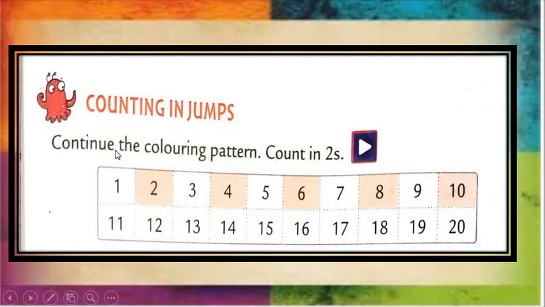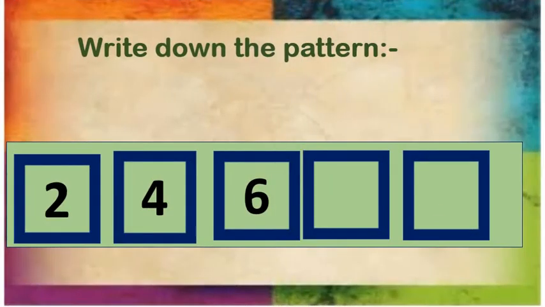Counting in jumps. Continue the coloring pattern. Look, 2, 4, 6, 8 and 10. 12, 14, 16, 18 and 20. Write down the pattern. Look here. We have a pattern. Here we have 2 empty boxes. And the first one is 2. Then we have number 4. Then we have number 6.